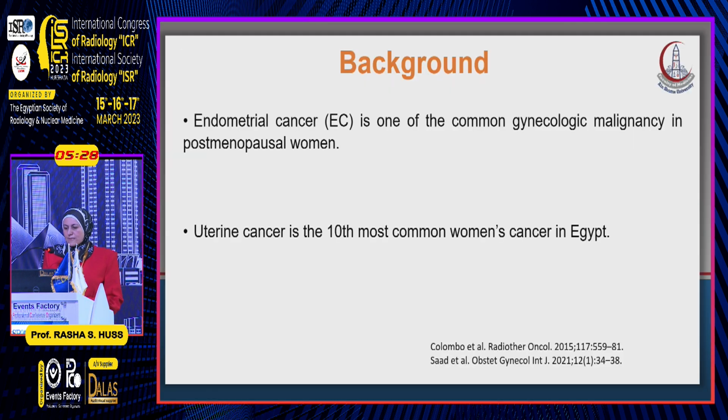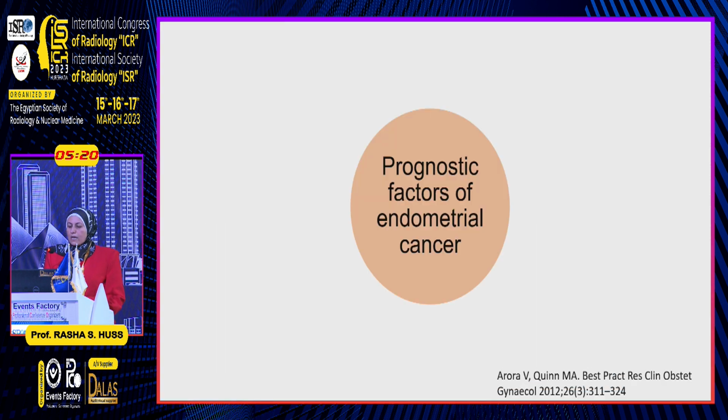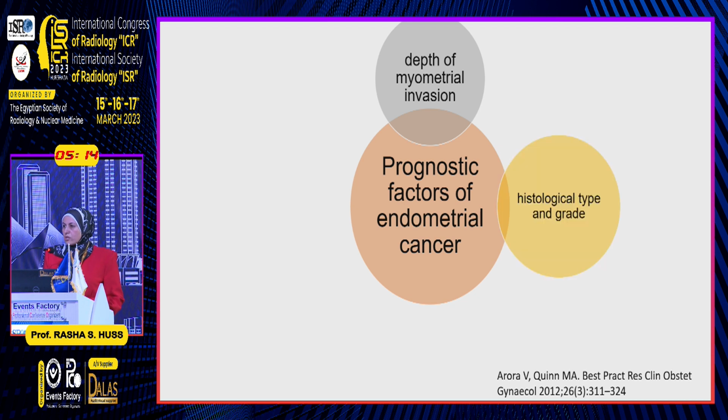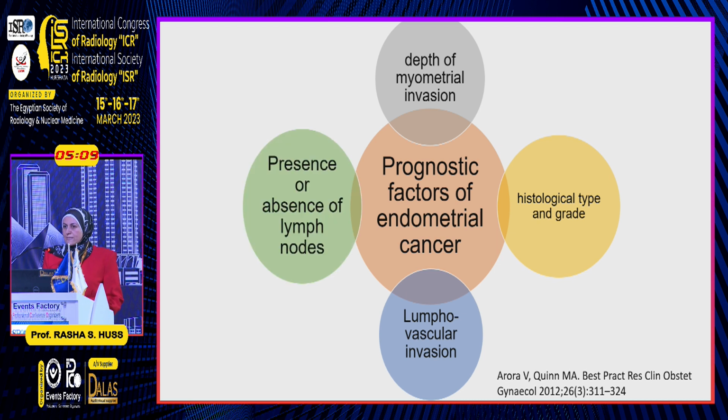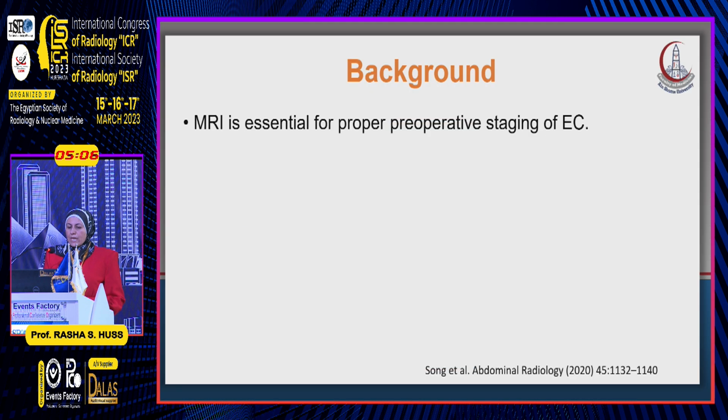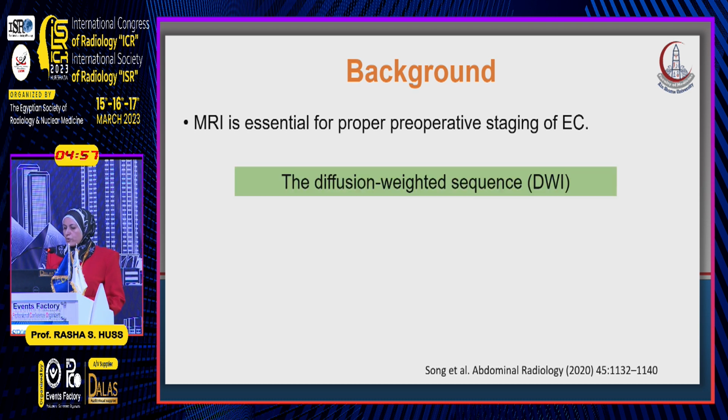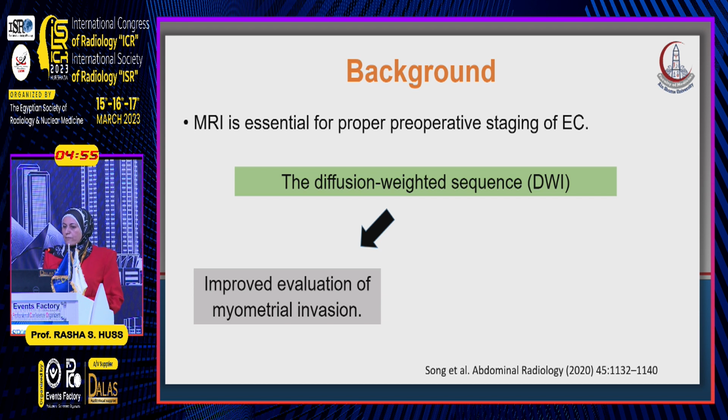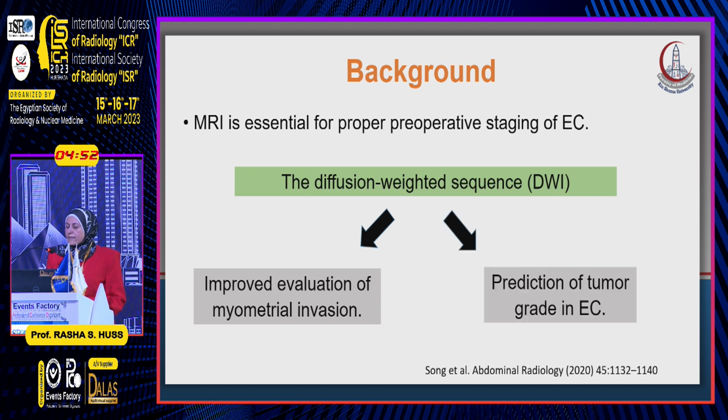Endometrial cancer is one of the most common gynecological malignancies in postmenopausal women, and uterine cancer is the 10th most common cancer in women in Egypt. The prognostic factors of endometrial cancer depend on the depth of myometrial invasion, histological type and grade, lymphovascular invasion, and the presence or absence of lymph node infiltration. So, MRI is essential in the proper preoperative staging for endometrial cancer, and diffusion-weighted imaging plays a very important role in improving the evaluation of myometrial invasion, and it also has some role in prediction of tumor grade in endometrial cancer.